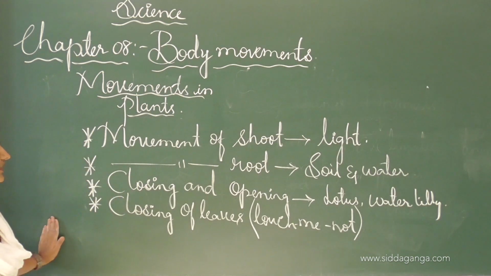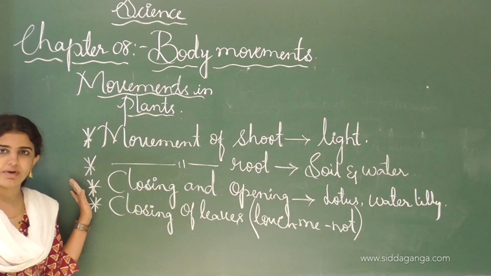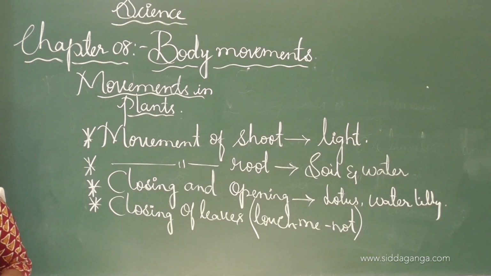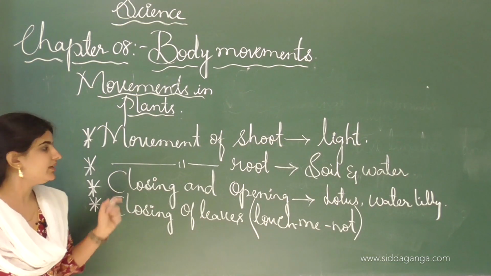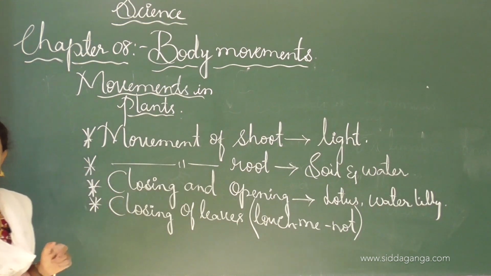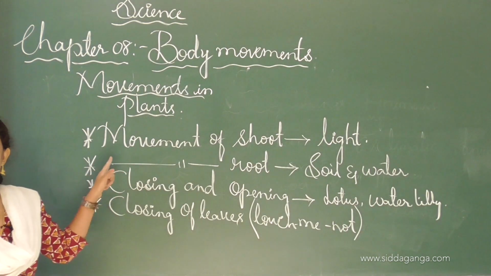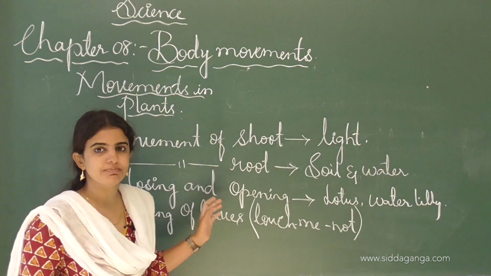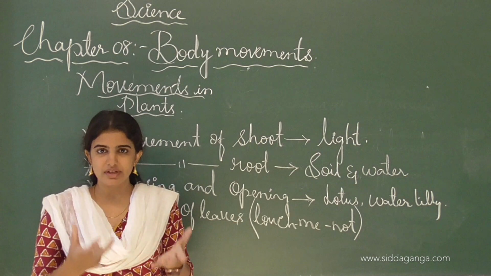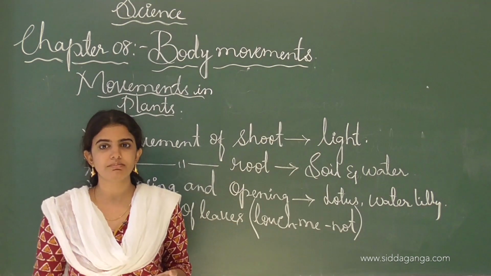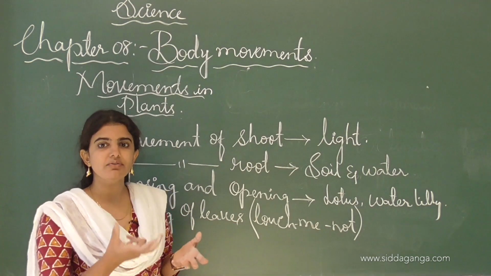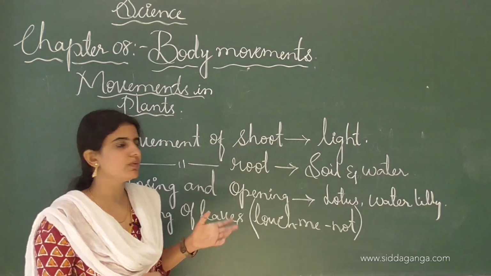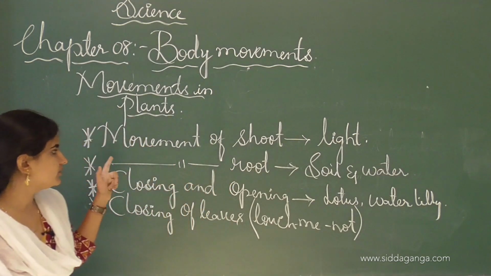These are a few movements which usually take place in plants. One by one I will read. Movement of the shoot towards the light. This is one of the movements we can see in such plants. According to the sunlight which falls on the particular plant, the sunflower will rotate its shoot. Movement takes place, and this is one of the movements.